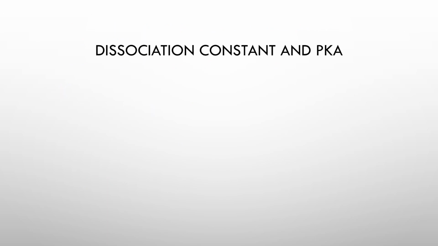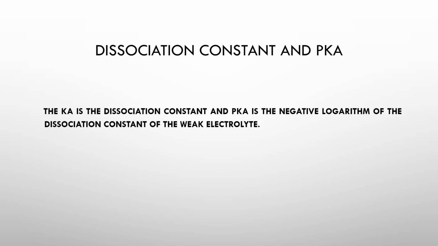How do we define dissociation constant and pKa? What is basically pKa? pKa is the negative logarithm of the dissociation constant of the weak electrolyte. So whenever you are talking about pKa, that is of the drug, and whenever you are talking about the pH, that is of the medium where the drug is going to be absorbed. All right. So you would be given some questions in which the values of the pKa and pH would be given, so you have to solve the question. You should be able to differentiate. Whenever we talk about the pH, it is of the medium, and whenever we talk about the pKa, it is that of the drug.